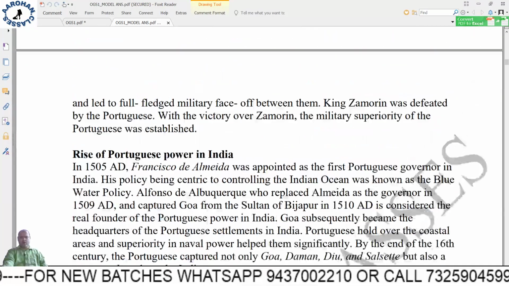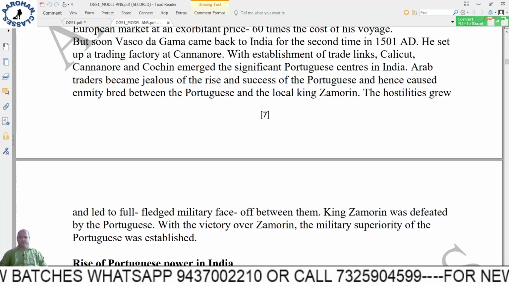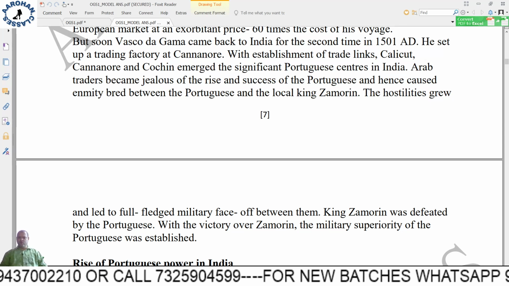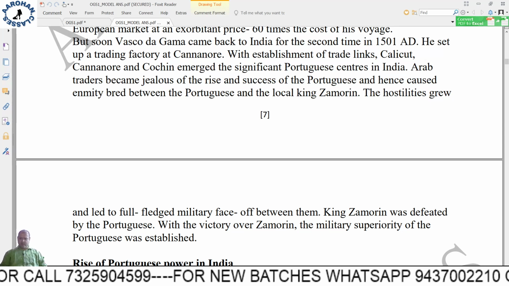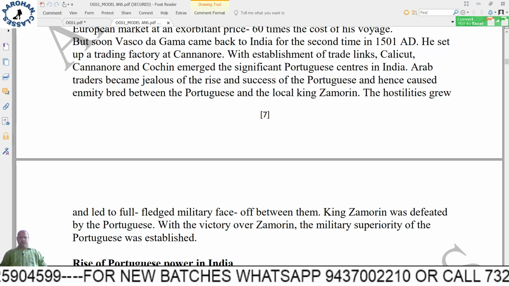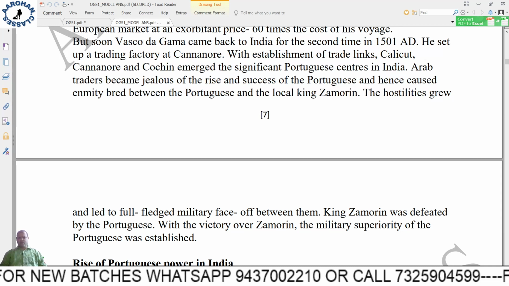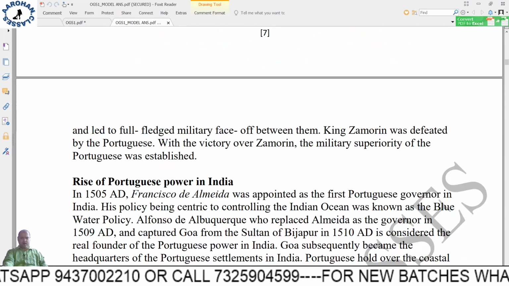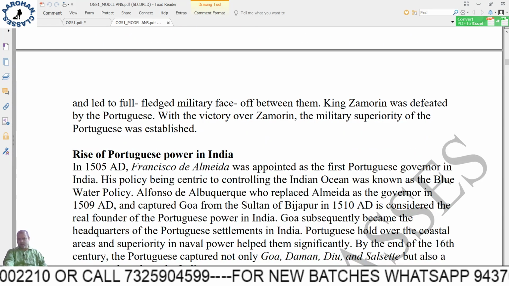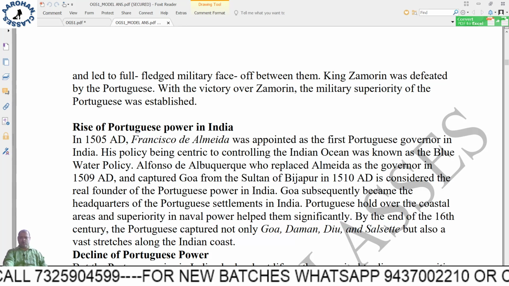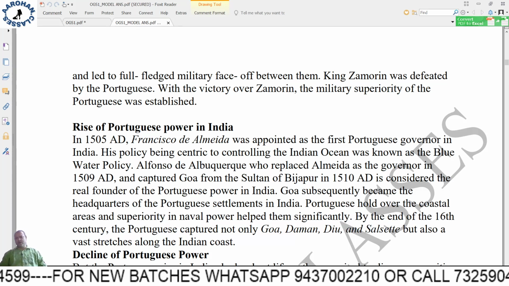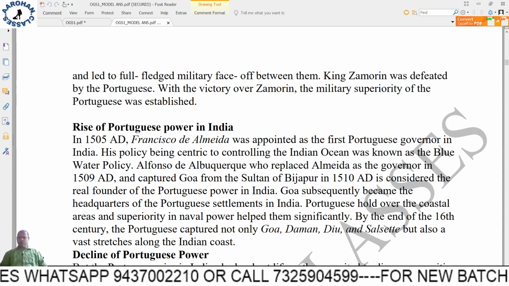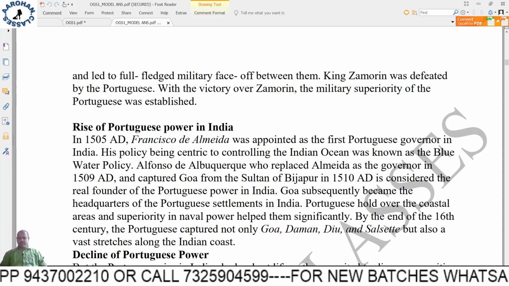Contribution in terms of, if you see currently, they set a kind of uniform civil code which still is there in Goa. It is the only place in India which has a uniform civil code, right? So it is giving their contribution. They did a lot of negative things that we don't have to write. The question is asking about their contribution. So contribution in terms of your economy, contribution in terms of political system.